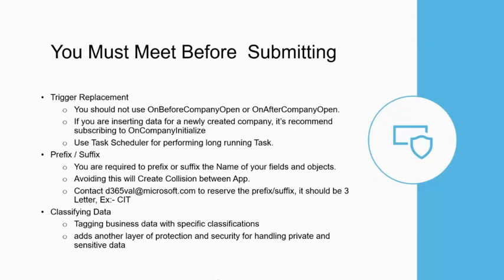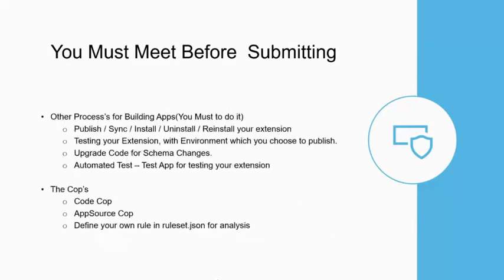By default, it will be classified, but you obviously need to mention it with your own, based on your own data. Okay. Moving to the next slide. So there are some other processes also. Before you start publishing your app, you need to thoroughly publish, sync, install, uninstall and reinstall your extension with a local Docker container.